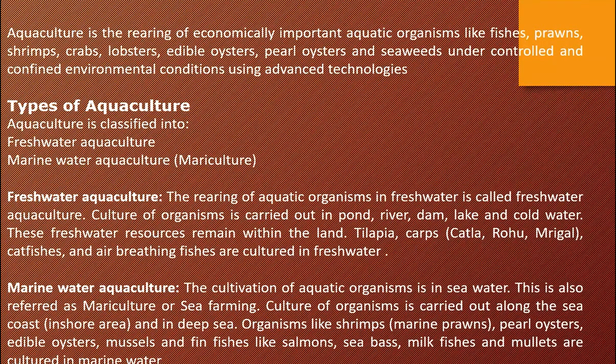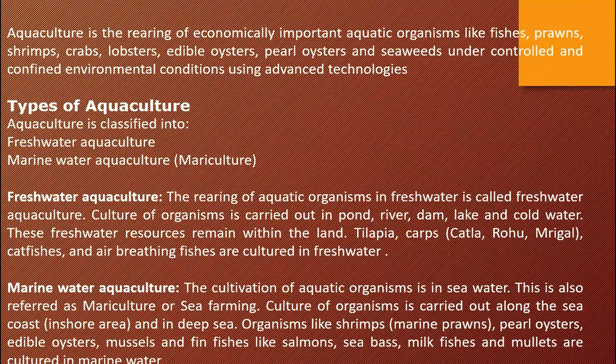Tilapia, carps, there are varieties. What are they? Catla, rohu and mrigal. Other than that, catfishes and air breathing fishes are cultured in freshwater. I hope you understand. And marine water aquaculture, cultivation of aquatic organisms in sea water.